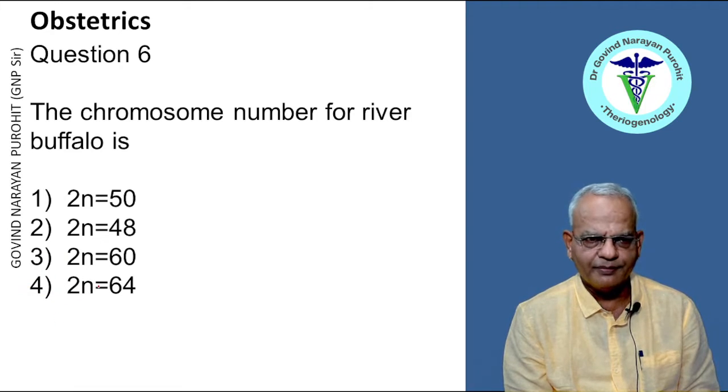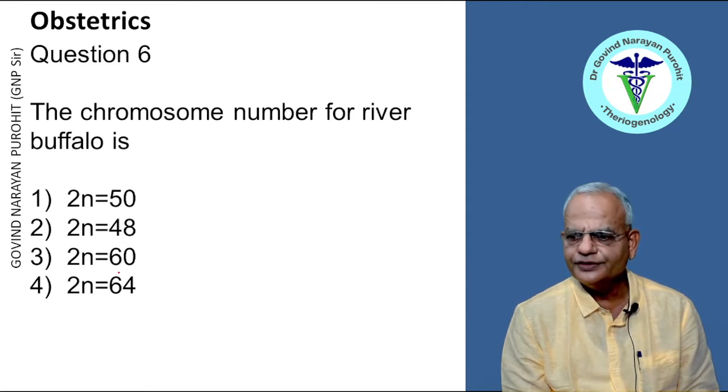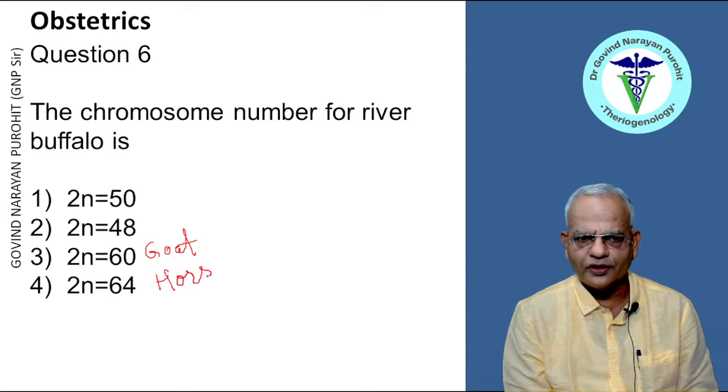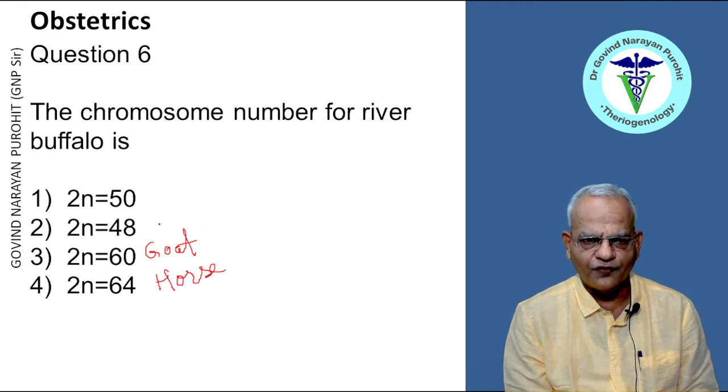Now the chromosome number of river buffalo is 2n equal to 50, 2n equal to 48, 2n equal to 60, or 2n equal to 64. 2n equal to 60 is the chromosome number of goat. 2n equal to 64 is the chromosome number of horse, and 2n equal to 48 is the chromosome number of swamp buffalo. So 2n equal to 50 is the right answer, right?